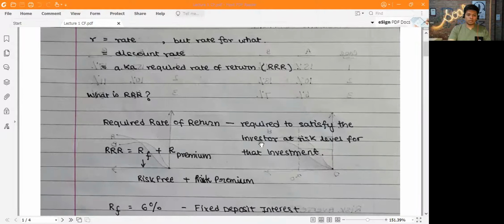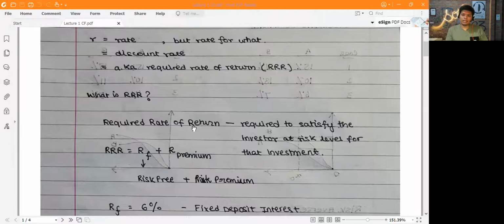Okay, so the formula for required rate of return, or RRR, is RF plus RP. RF stands for risk-free rate, plus risk premium. Now, what is risk-free rate? Risk-free rate is the rate at which I would get a return even if I invested somewhere where there was no risk. Technically, the terms that we use for risk-free rate are a treasury bill or an RBI bond. So something where there's no risk of default, and no other risk associated with that kind of cash flow. So that is what we use for a risk-free rate.